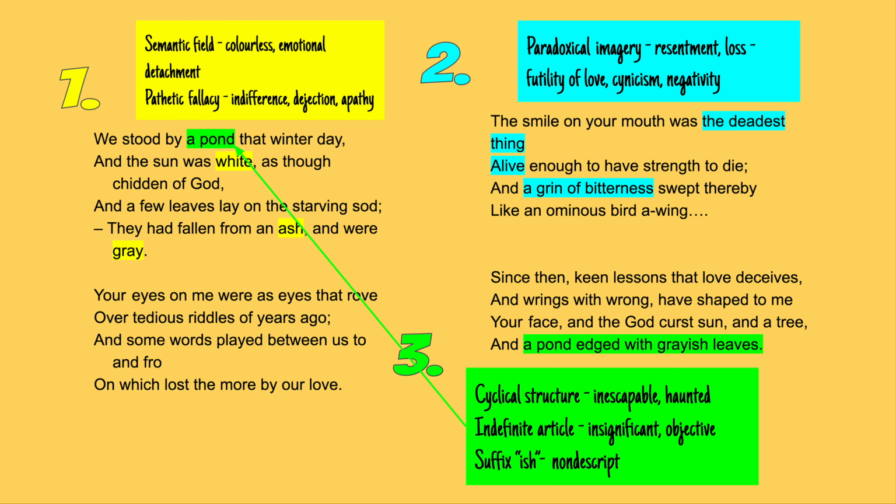Okay, the final point, we're going to look at the last line, "a pond edged with greyish leaves." And as you can see, I've connected that to the beginning. He begins by describing the pond and then ends with the pond. And so we get what's called a cyclical structure. We end as we begin, so it creates a sense of completion.